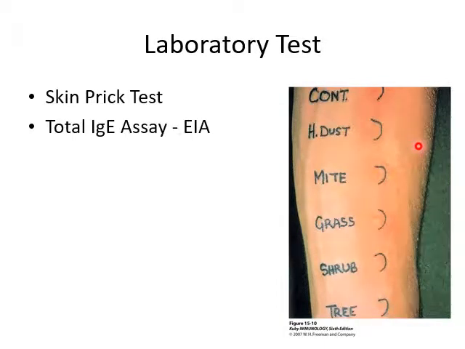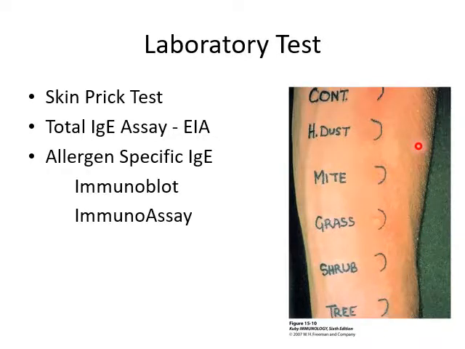Another test is total IgE. It can be identified by various assays like enzyme immunoassay. A patient who is susceptible to type 1 hypersensitivity reaction will have a high amount of IgE, but this is not specific.